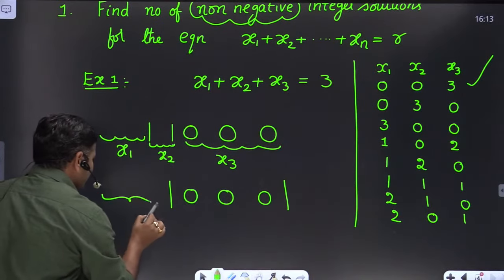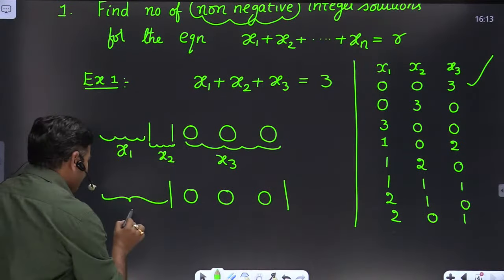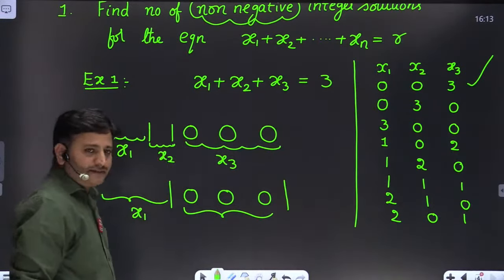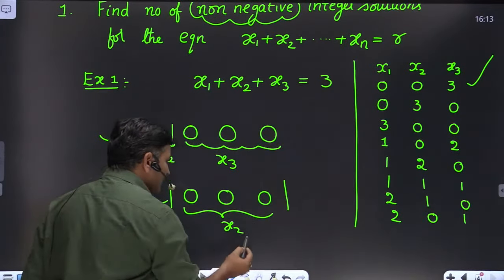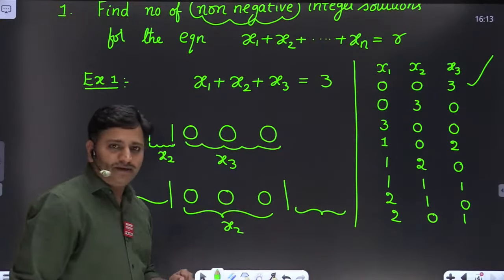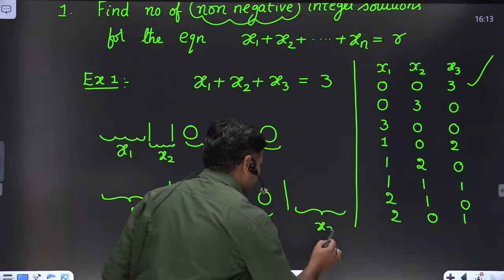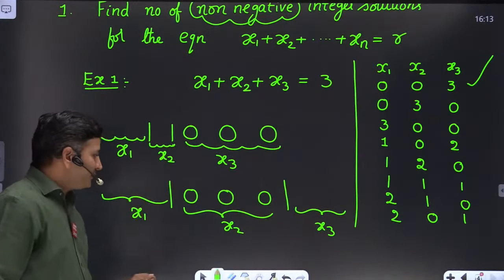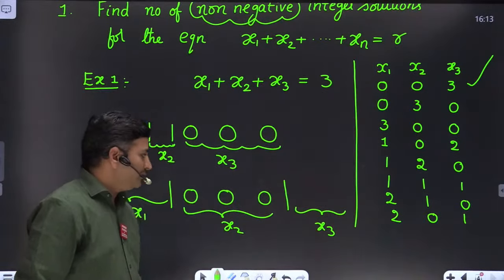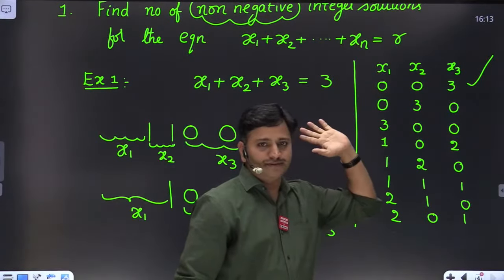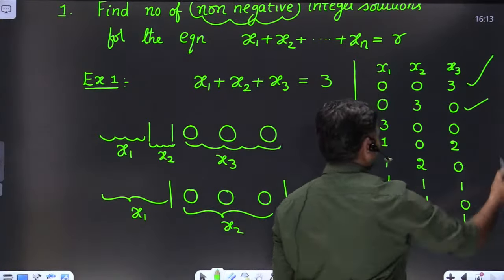Number of balls left side of the first vertical line indicated by x1. Number of balls between two vertical lines indicated by x2. Number of balls which are right side of second vertical line indicate with x3, friends. Now see, in x1 how many identical balls are there? 0. x2 we are having 3 and x3 we are having 0. So we are getting this solution 0, 3, 0, friends. Clear?